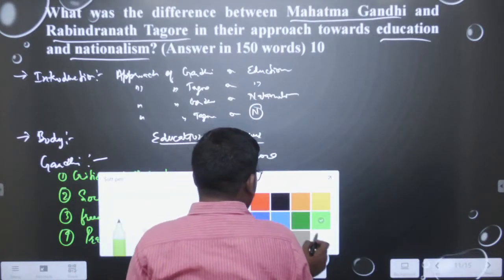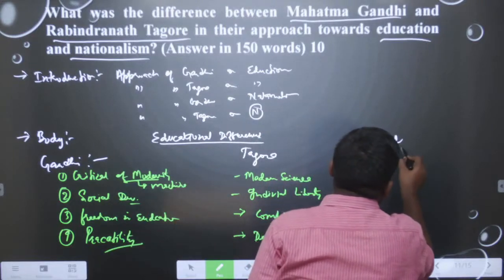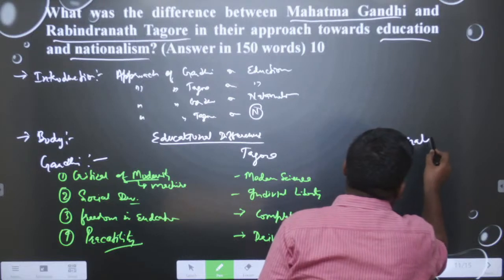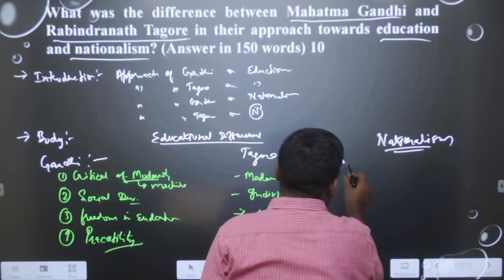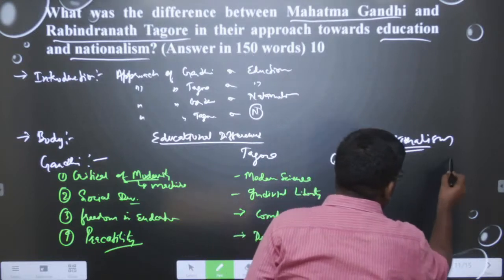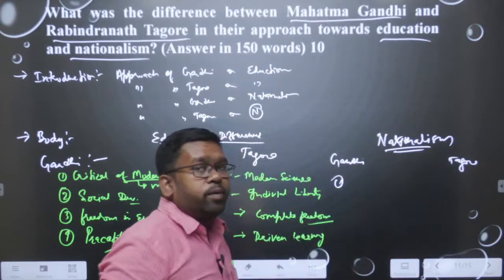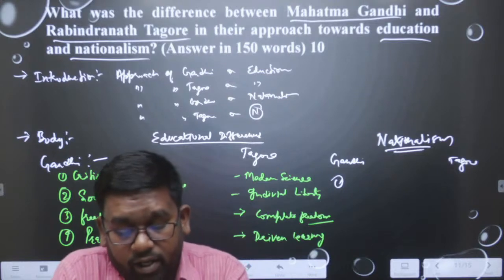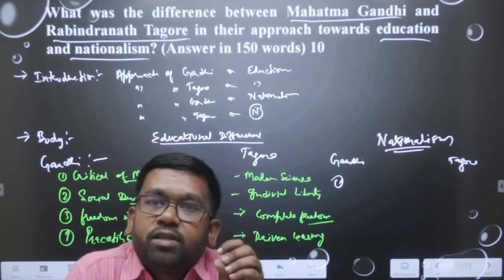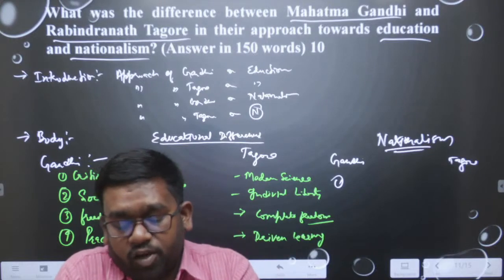Then we should do the other topic, that is national differences, the idea of nationalism. Okay. So, when we talk about the idea of nationalism, what are the different ideas of Gandhi and Tagore? What we see in terms of Gandhi's idea of nationalism is very different. He wanted to have nationalism, and according to Gandhi the main purpose of nationalism should be serving humanity.